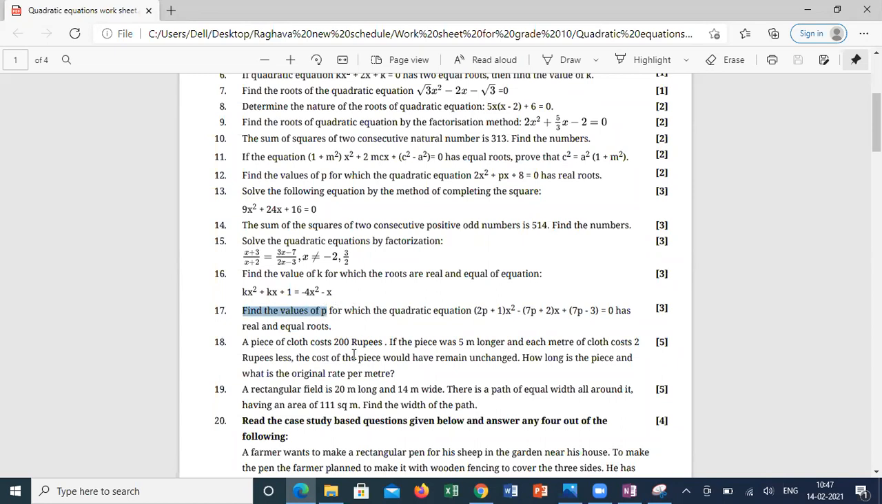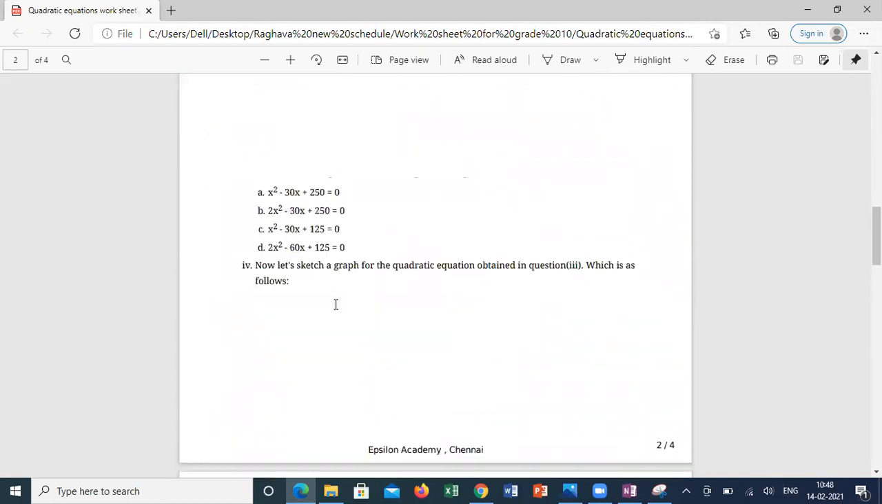Suppose he is asking to find the values of p for which the quadratic equation so and so has real and equal roots and express the quadratic equations, then you have to substitute the p values and write what quadratic equations you are getting for the respective p values. Here he is not asking that. He's asking only to find the p values. That's it. So come back to the fourth question.